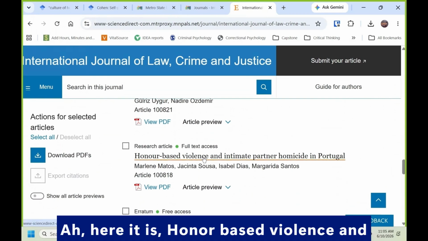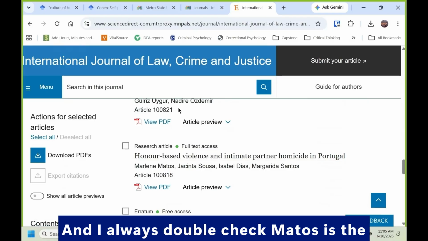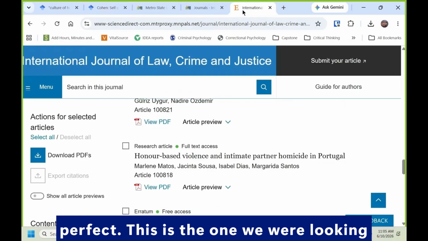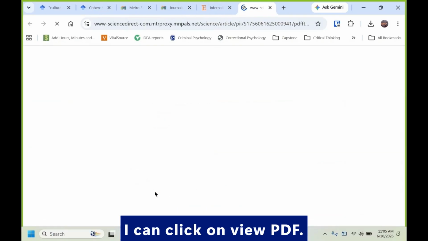Here it is. Honor-based violence and intimate partner homicides in Portugal. And I always double check. Matos is the author, the first author, Matos. Okay, so perfect. This is the one we were looking for. And we have access to the full PDF. So I can click on View PDF.